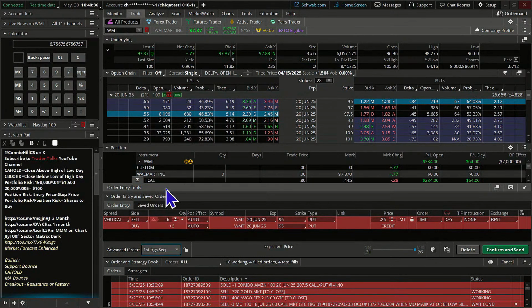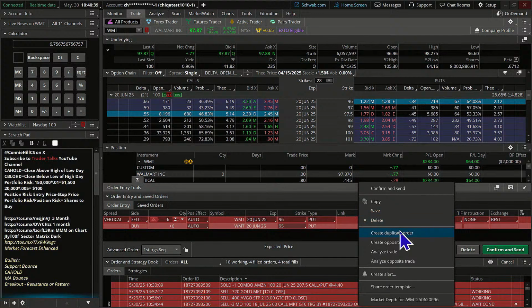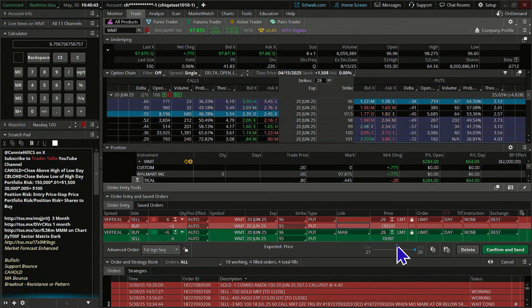So we'll do a first trigger sequential. We're going to create an opposite order here. We don't want to analyze it, we just want to create it. There we go. And if we get, I'm going to go with 60. No, let's go with 70%. If we can get 70% of that 26 cents, then we'd say, go buy it back at 18. Now, that's not right. Actually, I take that back. If we captured 70%, there's only 30% left. So 0.26 times 0.3 is about 7 cents. We would want to go buy it back at 7 cents.